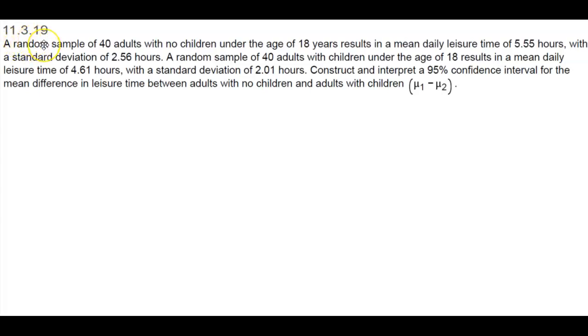Section 11.3.19. A random sample of 40 adults with no children under the age of 18 years results in a mean daily leisure time of 5.55 hours, with a standard deviation of 2.56 hours. A random sample of 40 adults with children under the age of 18 results in a mean daily leisure time of 4.61 hours, with a standard deviation of 2.01 hours. Construct and interpret a 95% confidence interval for the mean difference in leisure time between adults with no children and adults with children, which is population mean 1 minus population mean 2.